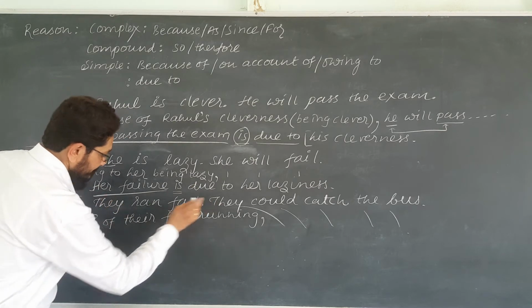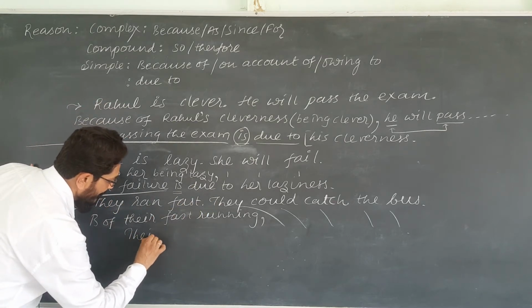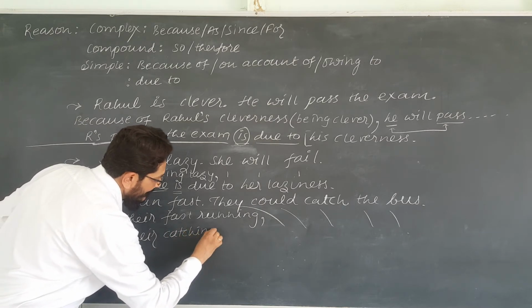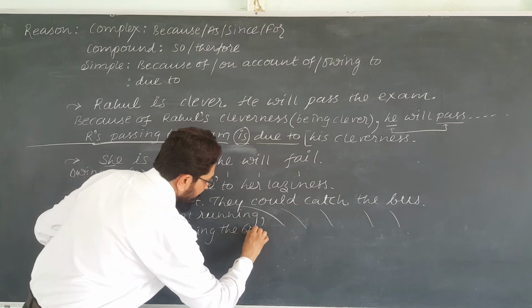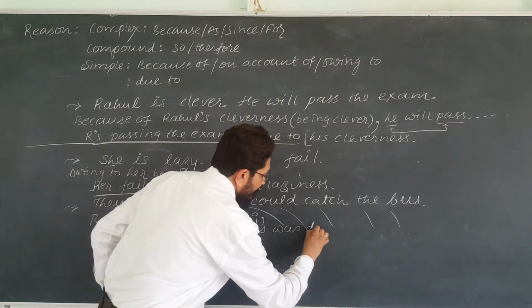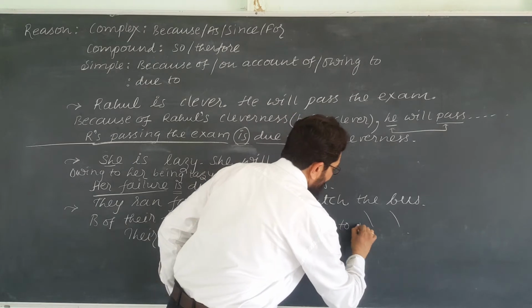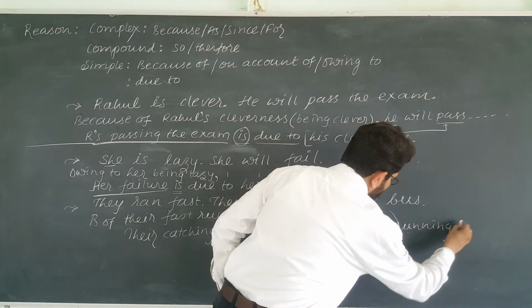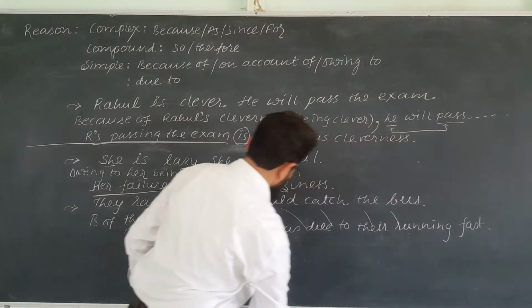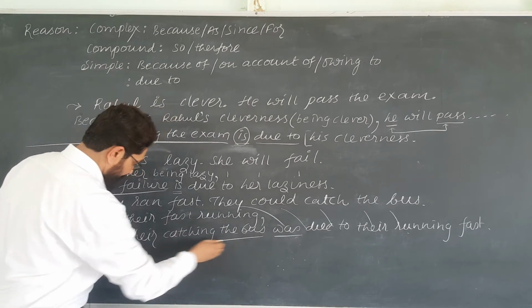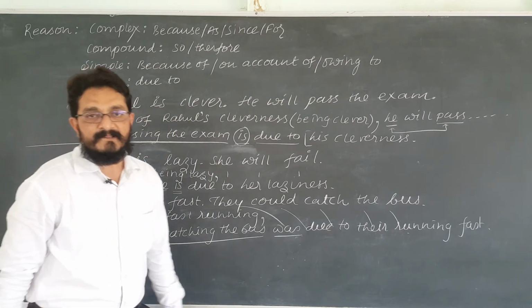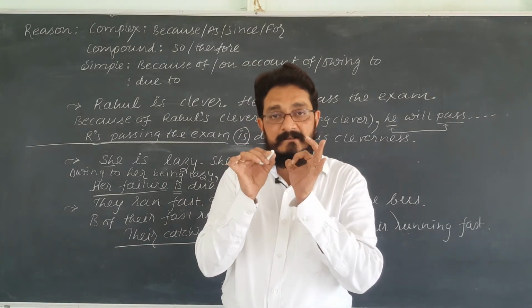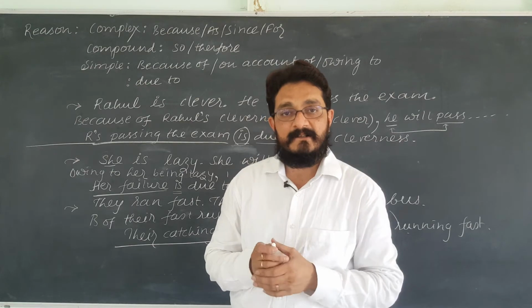Due to their catching the bus, was due to their running fast, or fast running. Was is the only finite verb, this is the only subject, so this is going to be a simple sentence. Now how these sentences will be asked in the examination, let's learn it.